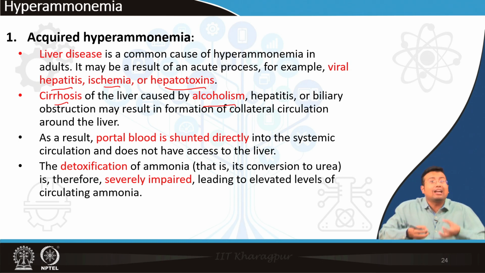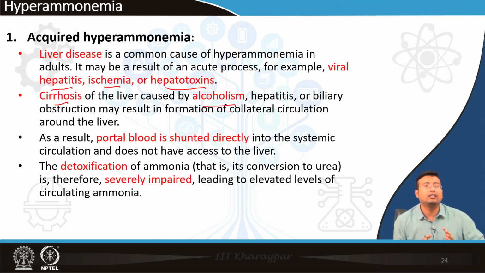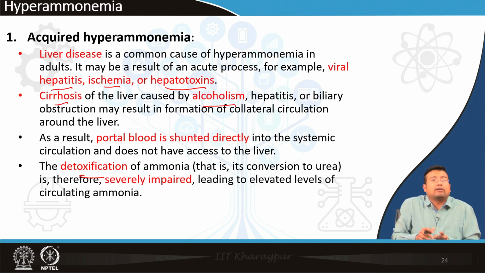Ultimately, this portal blood containing all the toxic ammonia will be directly shunted into the bloodstream, and that is when the amount of ammonia will rise and all the symptoms of hyperammonemia will be evident, and this will lead to a situation where detoxification of ammonia is severely hampered.